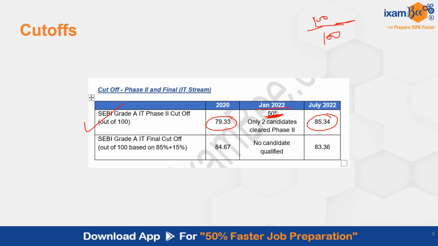And after that you have your interview. The weightage of interview is 15% while the weightage of phase 2 is 85%. So this is how your entire exam is structured.